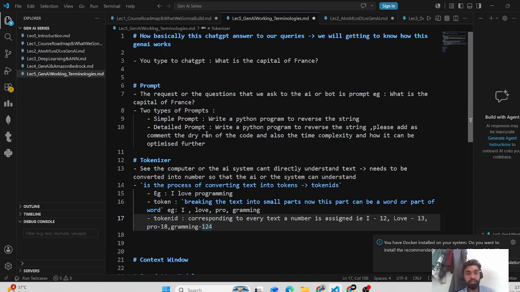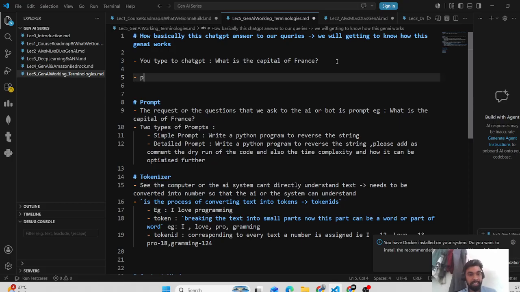So these are the two steps we have understood till now: when you write a prompt, first the tokenizer breaks it into tokens and token IDs. Till here we have got to know what happens after sending the prompt.